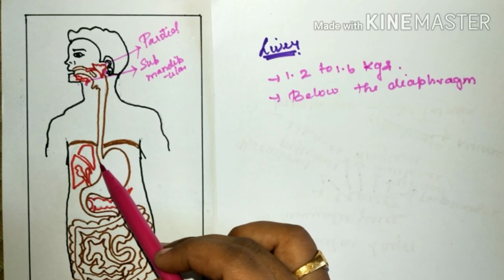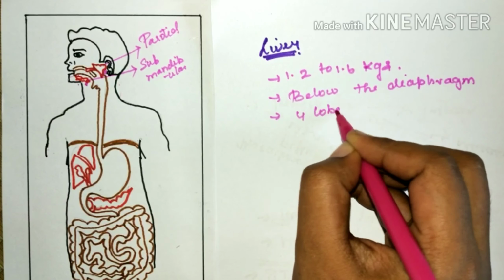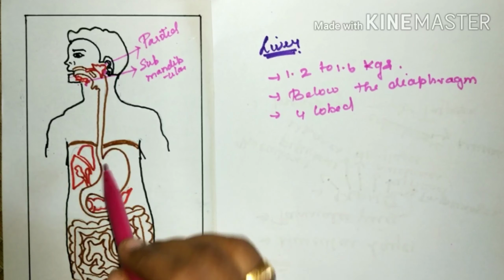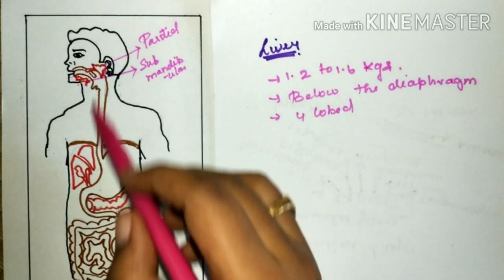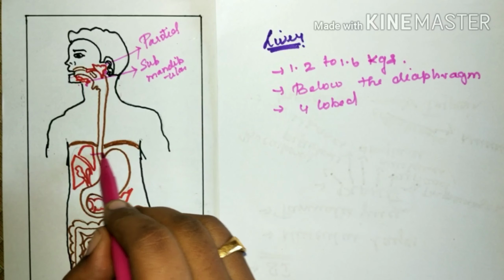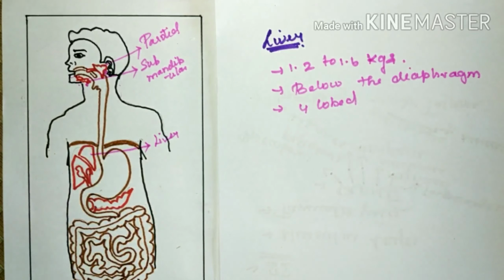So they are adjacent to the stomach. These are four-lobed muscular organs. So all the glands, I have highlighted in red colors. So this one, this is the liver.